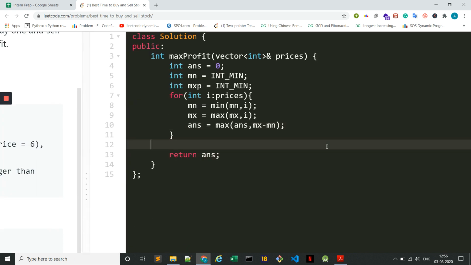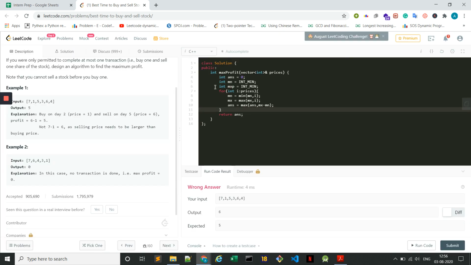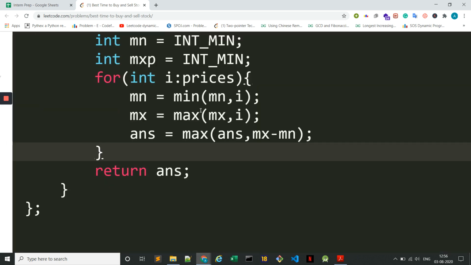Why? Because we will be making sure that the maximum that I have so far. Okay, so let us say this maximum was on third index and the minimum which I got is on fifth index, but this is not allowed, right?